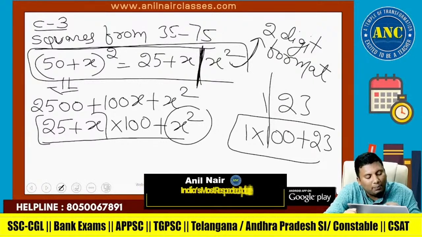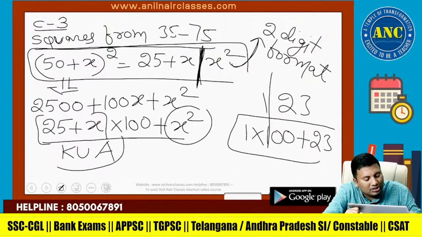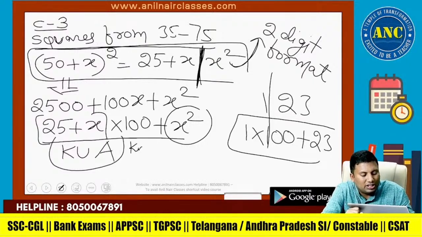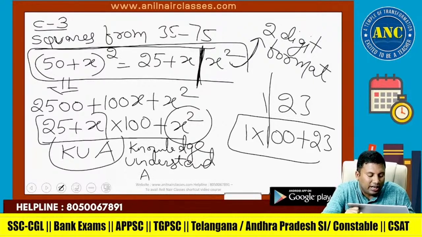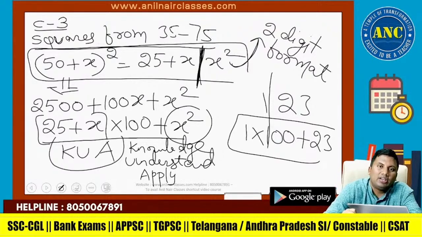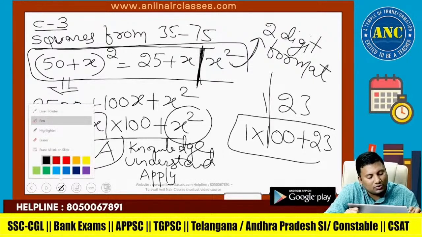Now we will do the application part. My way of teaching is knowledge, understand, apply. This is KUA pedagogy, the world's best way of learning. Knowledge is knowing about the concept, understanding how the concept is derived, applying the concept after we have understood it. 50 plus x whole square is 25 plus x slash x square.